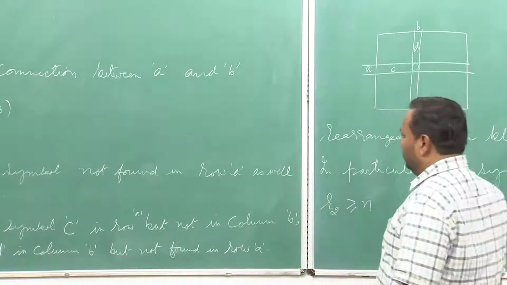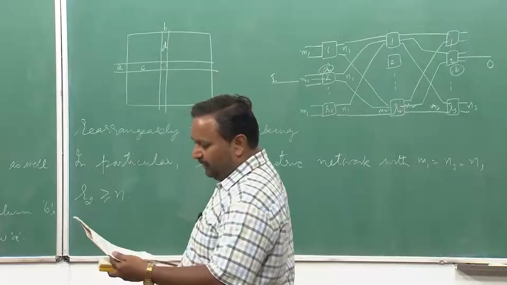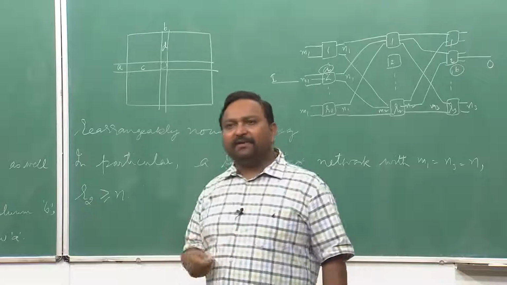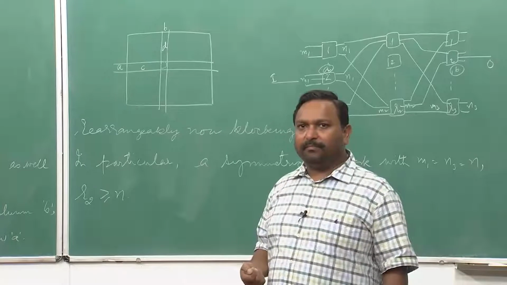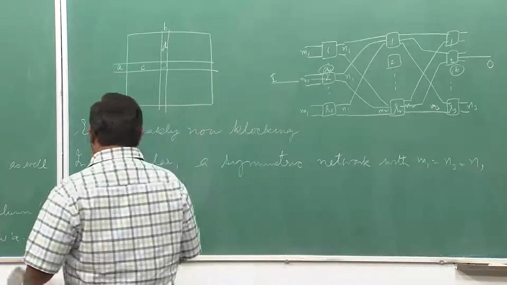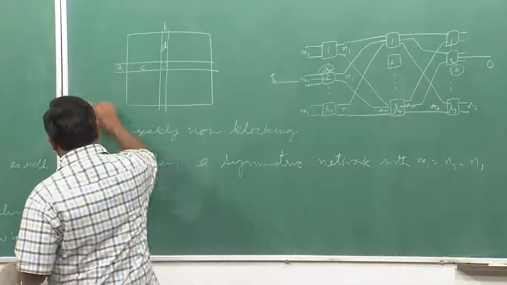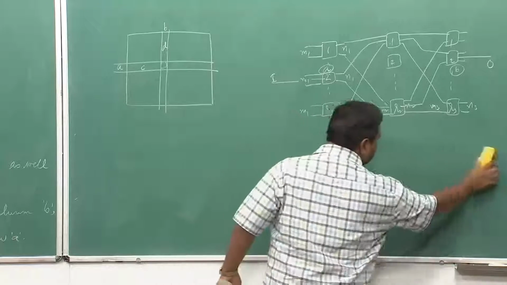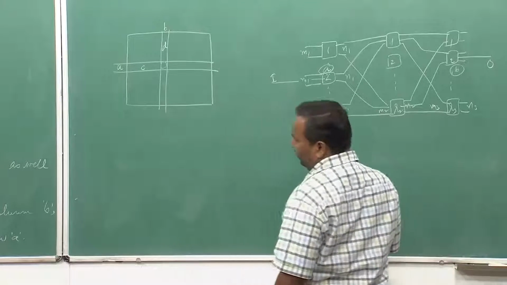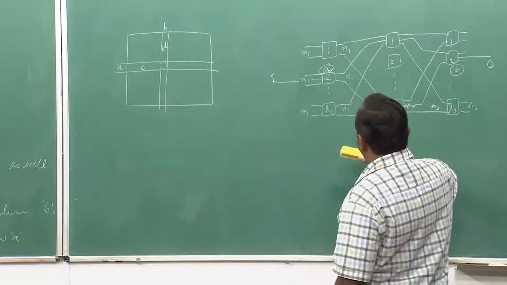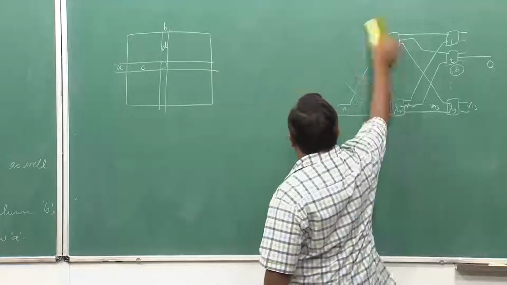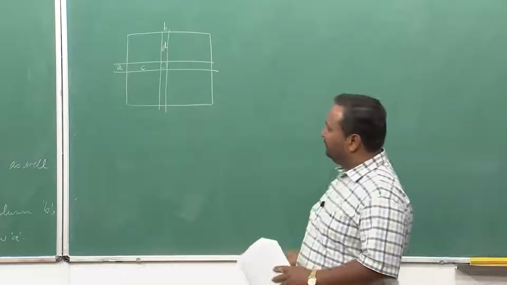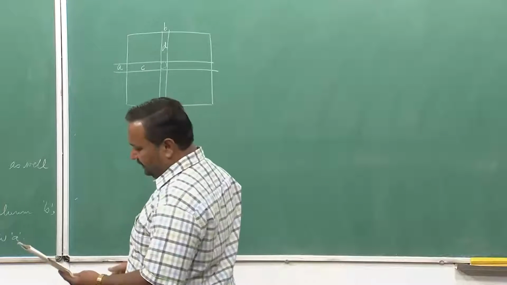Let us see whether this argument is true or not. If this is true, then I will be able to identify a rearrangement mechanism. Let us see how this will be happening. Of course, we do not need this; we will come to the example later on and draw it again. We require the Paull's matrix.